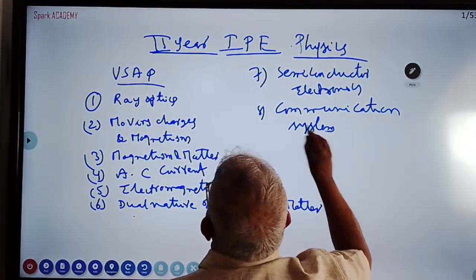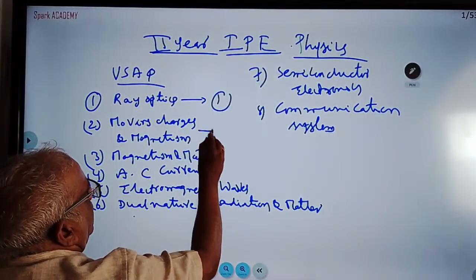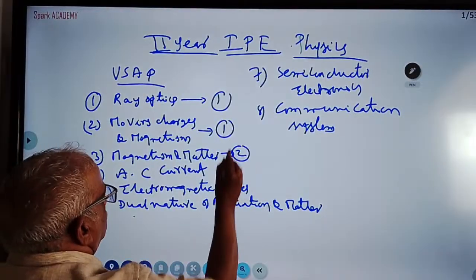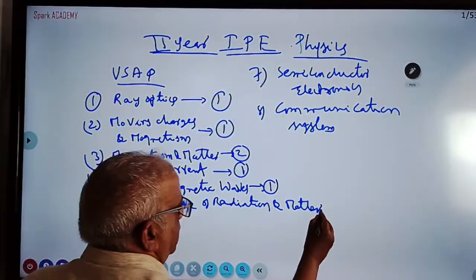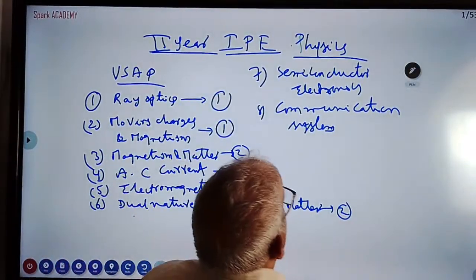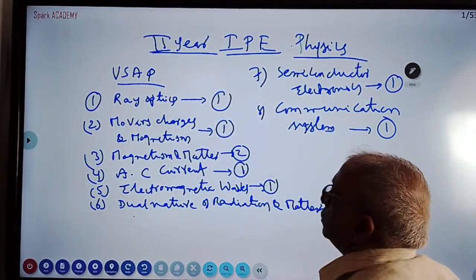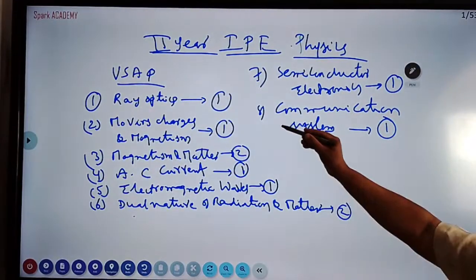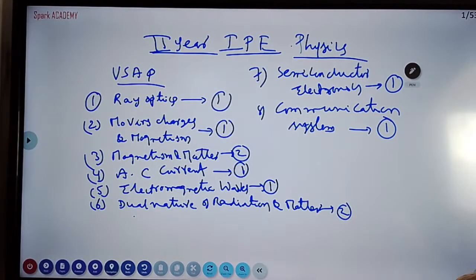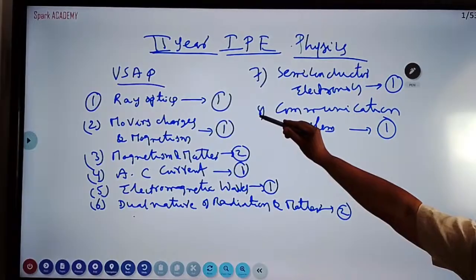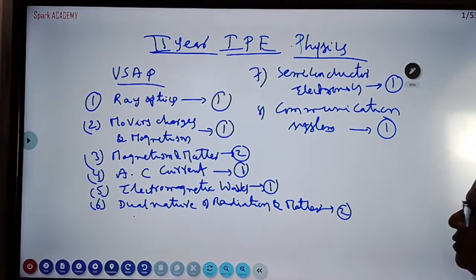How are the questions asked here? Ray optics weightage is 1 question. Moving charges and magnetism 1. Magnetism and matter 2. AC current 1. Electromagnetic waves 1. Dual nature 2. Semiconductors 1. Communication 1. So this is the weightage. There should be 10 very short questions in Section A, each of 2 marks. So this is the thing.